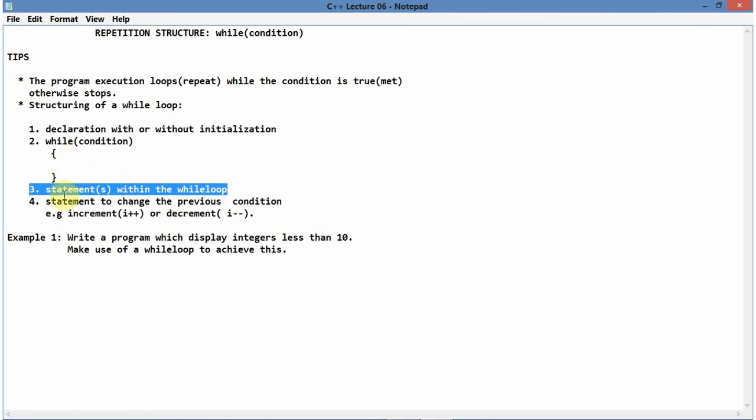Okay, let me just not cut it, but just copy it. All right, the third one actually, that's a statement within the while loop. Same applies to the third one. This one, statement to change the previous condition. I've given an example here. This statement also will occur within.